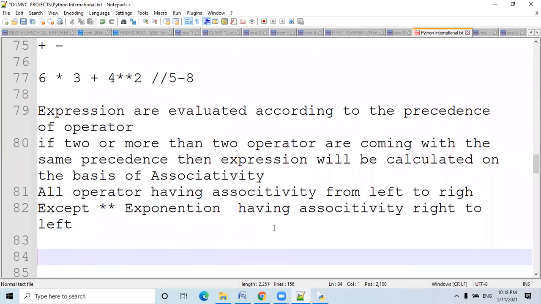I just want to prove it. 2 double asterisk 2 double asterisk 3.